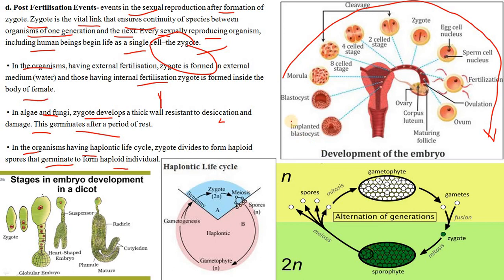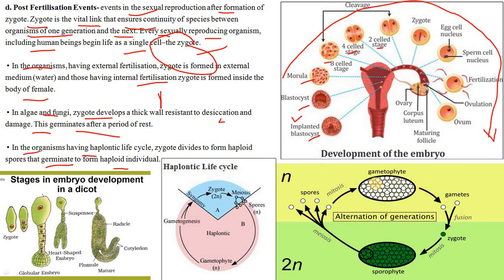In case of humans, implantation takes place and forms the blastocyst. Blastocyst occurs, then morula, and then cleavage occurs, 8-celled to 4-celled to 2-celled. Okay, then the zygote. The egg nucleus is there, the sperm cell nucleus is also there, fertilization occurred, and from there you can see this cycle reversed in a reverse way.